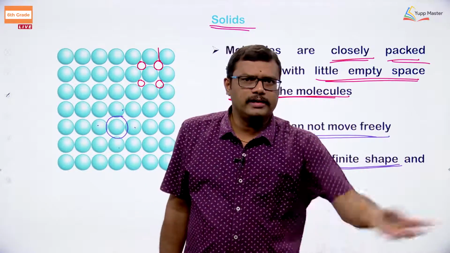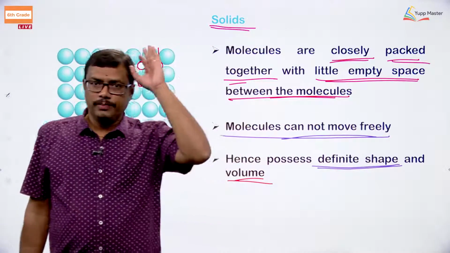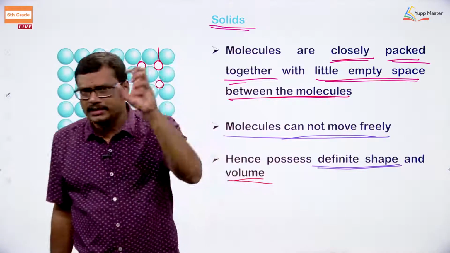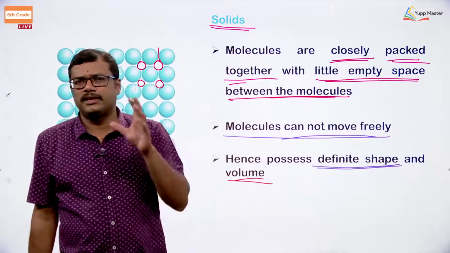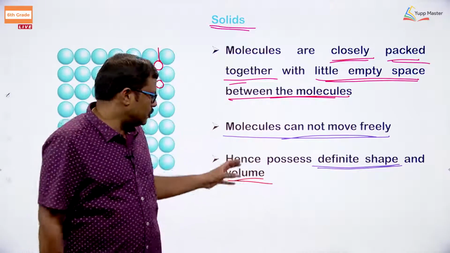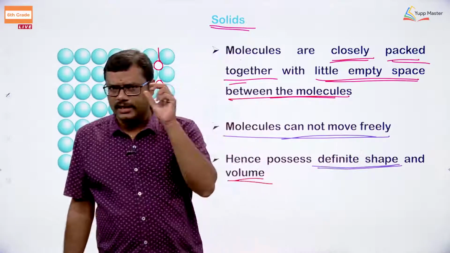Okay, and when you throw it on the table, on the floor, what happens? It is going to occupy some space. So, solids will have a definite shape, and it is also going to possess a definite volume. Shape is present for the solids and volume is also present, and that too a definite shape. You can have a clear shape.